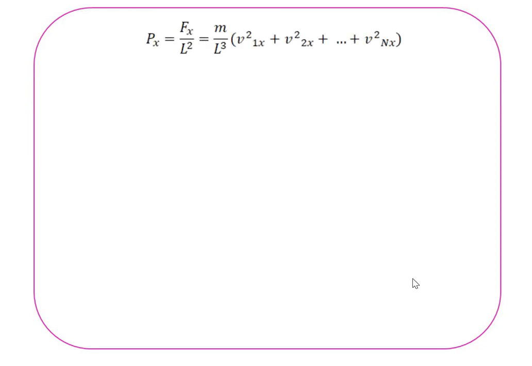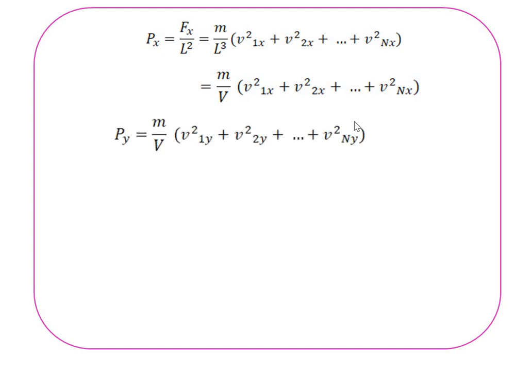So we know that pressure has the formula force divided by area. Area is nothing but L square. So we write the equation Px is equal to Fx divided by L square. Fx has the value we have seen in the previous slide. Putting the value of Fx in this equation, we write Px is equal to m divided by L cube into the bracket v1x square plus v2x square up to vnx square. L cube is nothing but the volume. So we can write Px is equal to m divided by the volume, capital V, into the bracket v1x square plus v2x square up to vnx square.